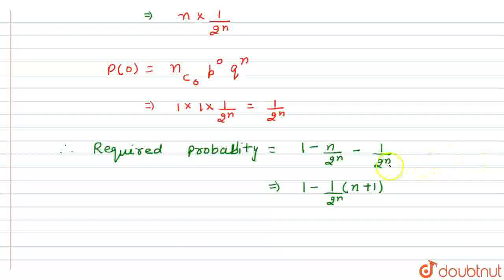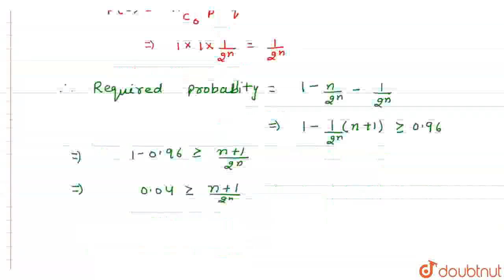In this question we are given at least two heads and the probability is greater than or equal to 0.96. Now solving this inequality: first, 1 minus 0.96 is greater than or equal to (n+1)/2^n. Now 1 minus 0.96 means 0.04 is greater than or equal to (n+1)/2^n.